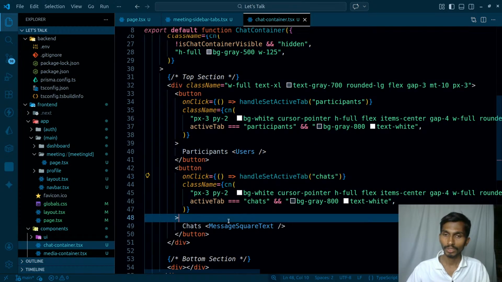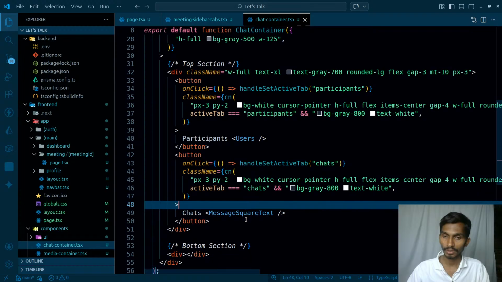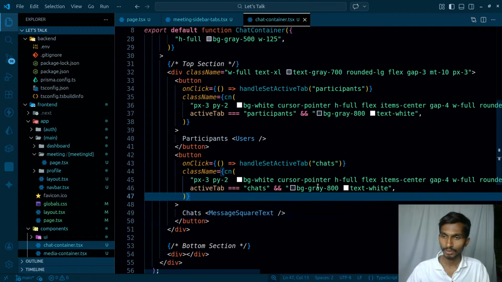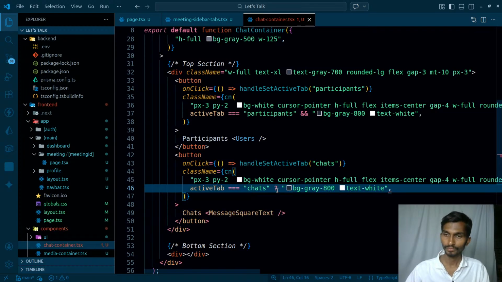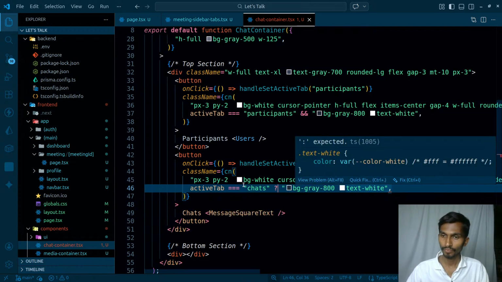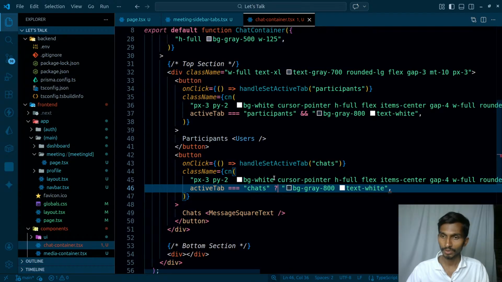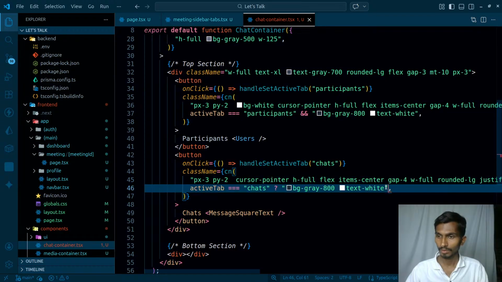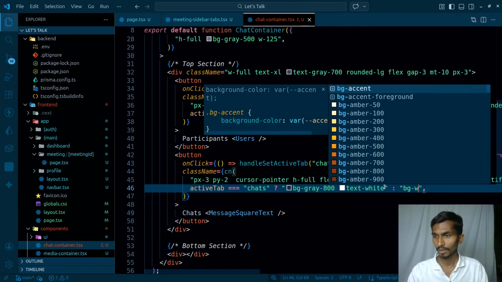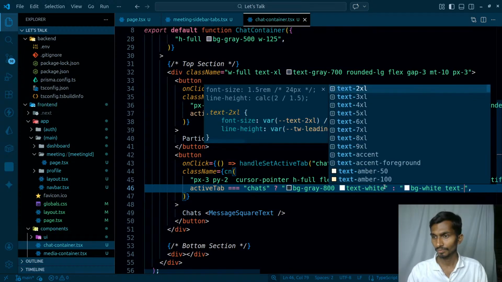Handle set active chat, it becomes chat, and if that's equal to chat, in that case chats bg gray text white, and if this, otherwise bg white, and text is going to be dark, otherwise bg white, text is going to be dark.